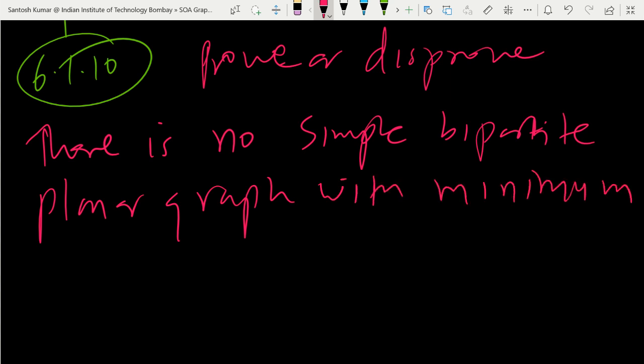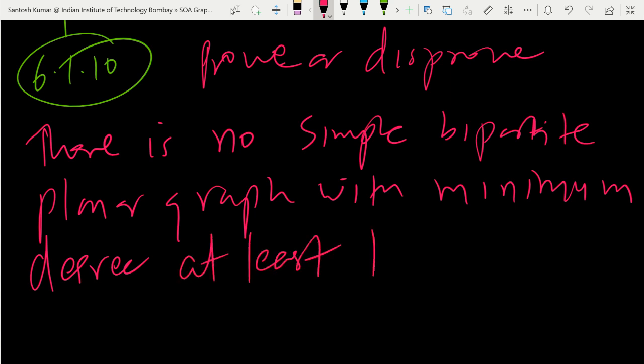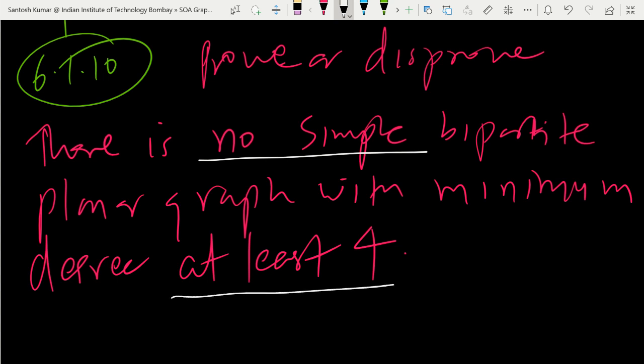with minimum degree at least 4. Okay, minimum degree at least 4. So you cannot have any simple bipartite planar graph with minimum degree at least 4. So minimum degree is 4 or more than 4. So there is no such graph.